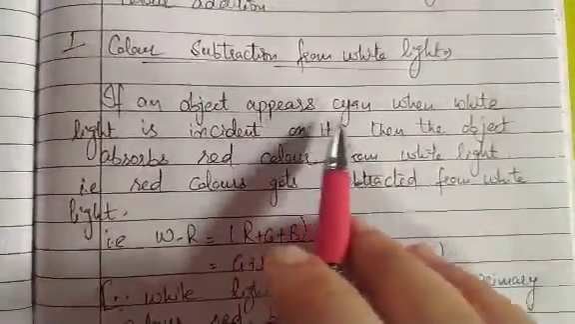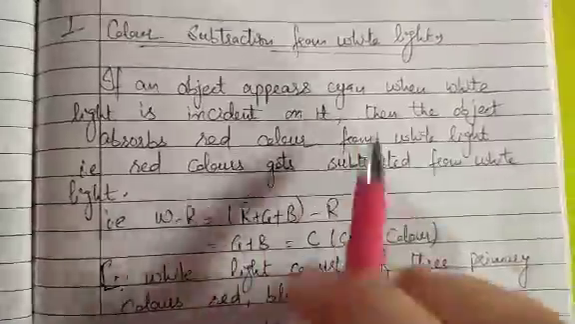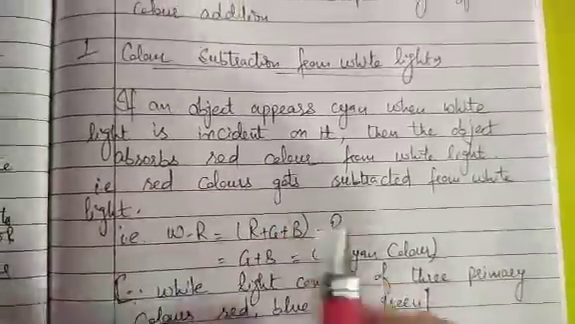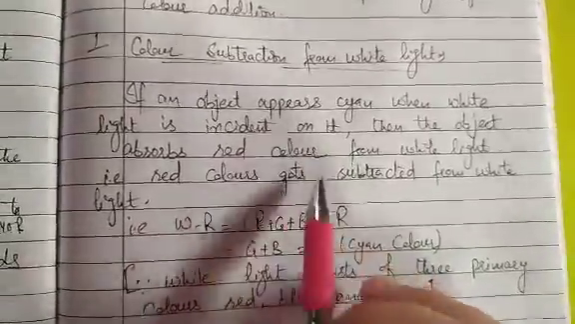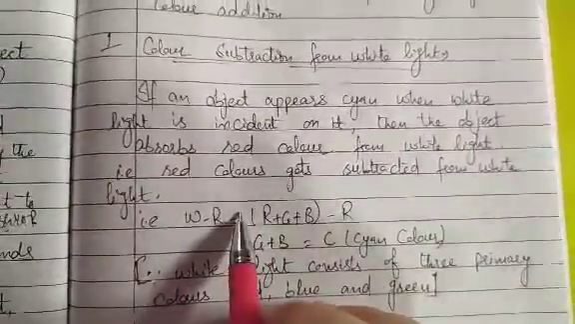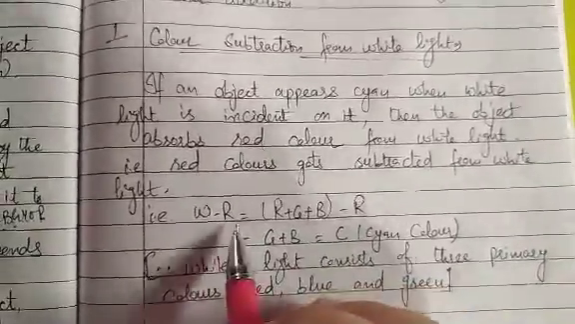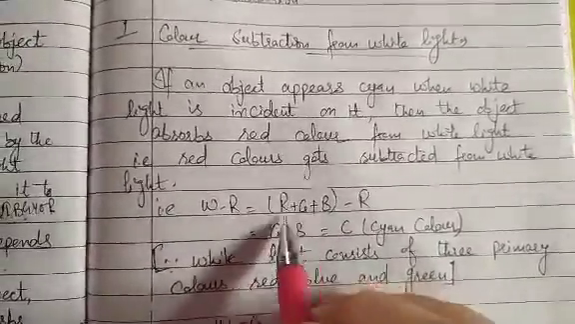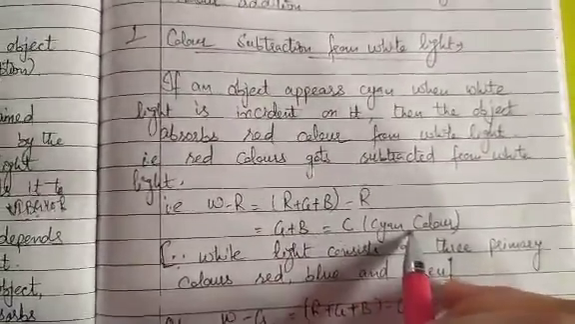If an object appears cyan when white light is incident on it, then the object absorbs red color from white light. White light, we know, mainly consists of three primary colors: red, green and blue. That means red color gets subtracted from white light, because white light is the combination of red, green and blue. So when red color is subtracted from it, only then will it appear as cyan, because when red is subtracted, that gives us green plus blue, which is equal to C, cyan color.